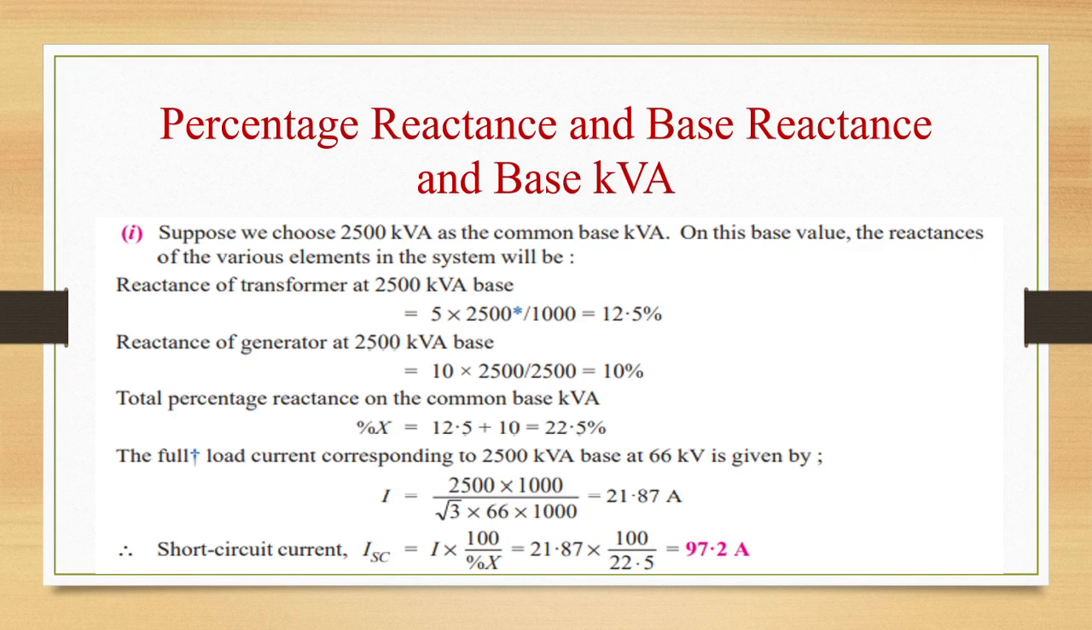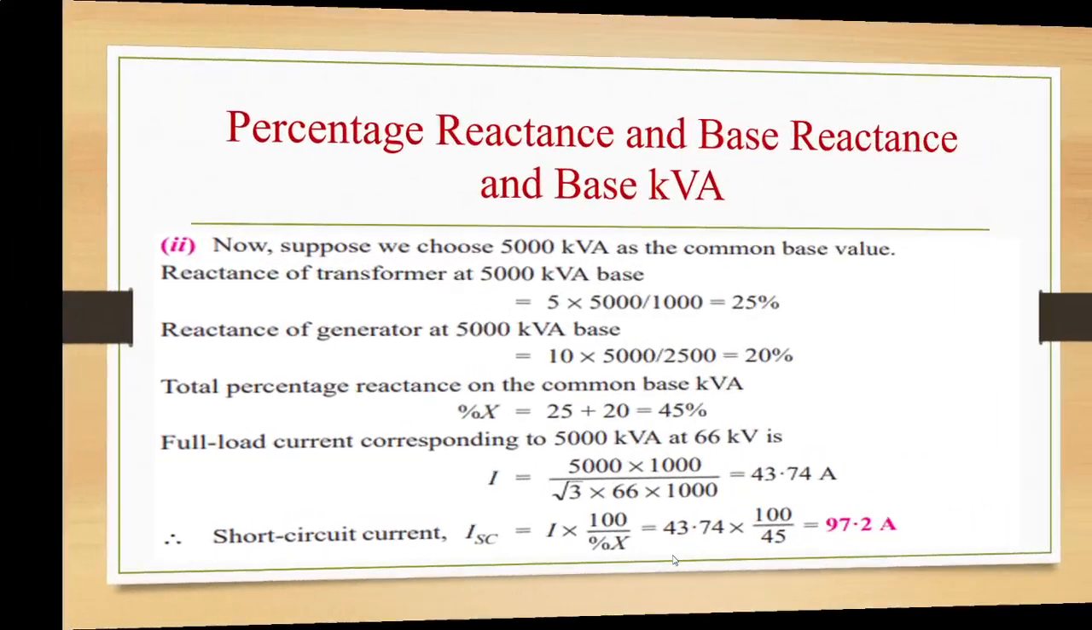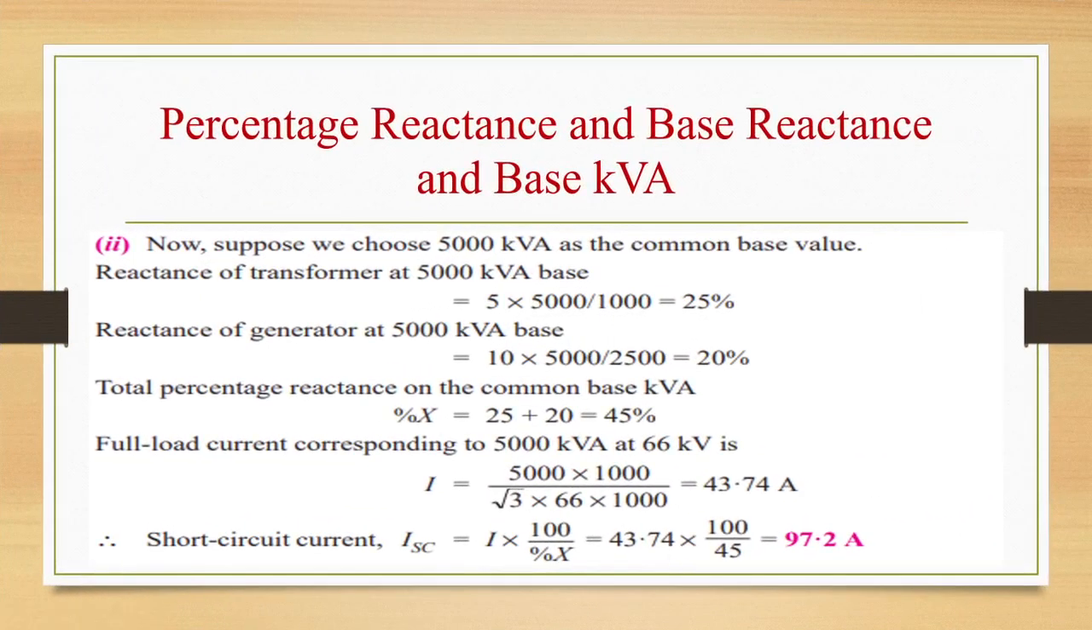The full load current corresponding to 2500 kVA base at 66 kV is given by I is equal to 2500 into 1000 by root 3 into 66 into 1000, that is 21.87 amps. Short circuit current ISC is given as I into 100 by percentage X, that is 21.87 into 100 by 22.5. So short circuit current is 97.2 amps, which is the same as the previous case.